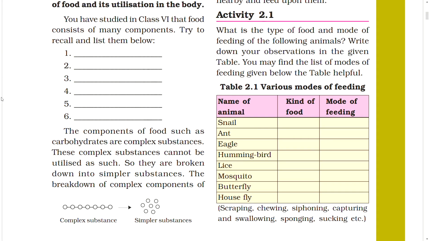Activity 2.1. Do this and comment this. What is the type of food and mode of feeding of the following animals? Write down your observations in the given table. You may find the list of modes of feeding given below the table helpful. Table. Various modes of feeding. Name of animal, kind of food, mode of feeding. Snail, ant, eagle, hummingbird, lice, mosquito, butterfly, housefly. Scraping, chewing, siphoning, capturing and swallowing, sponging, sucking, etc. Do this and comment this.